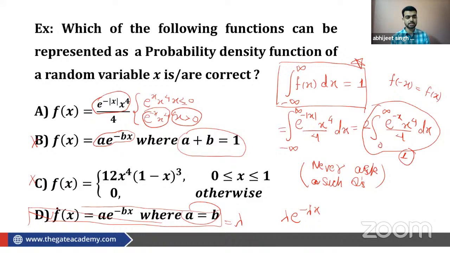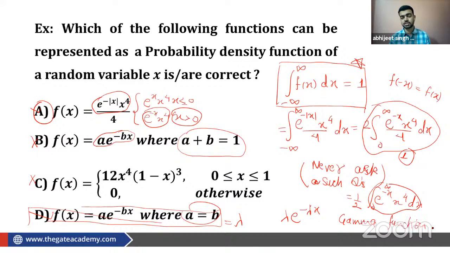So if this is correct, B is not correct, so two options are done. C is obviously not, you will not be getting 1, and in A also you will not be getting 1, because if you see here, you will be getting 1 by 4, 1 by 2, and e to the power minus x and x to the power 4 dx from 0 to infinity. This function is looking like a gamma function. If you have studied the improper integral in calculus, you will be able to solve this question.